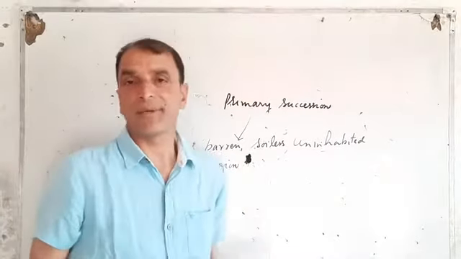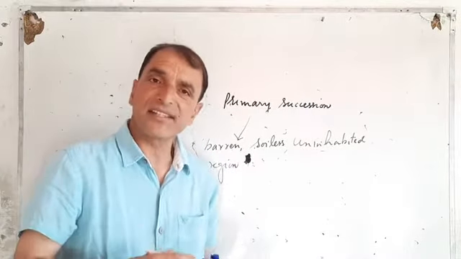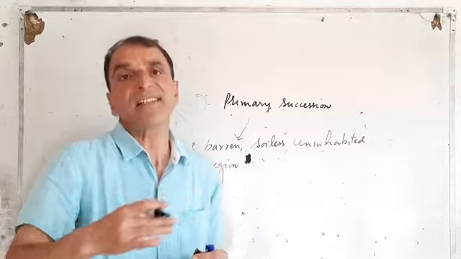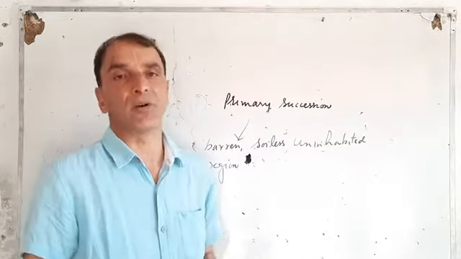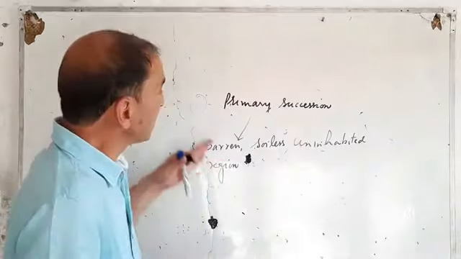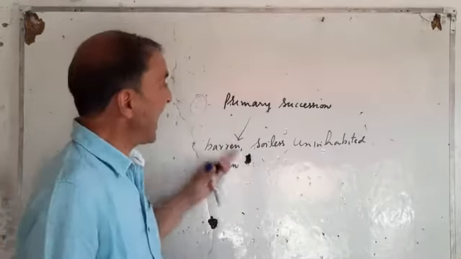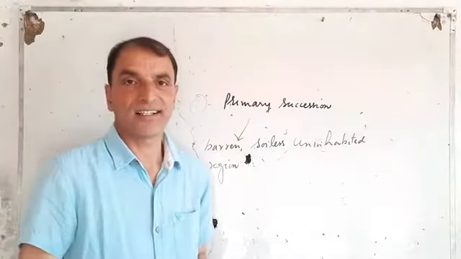When I say uninhabited region, a region which has not previously been occupied by any living organism. We call this type of succession as primary succession.